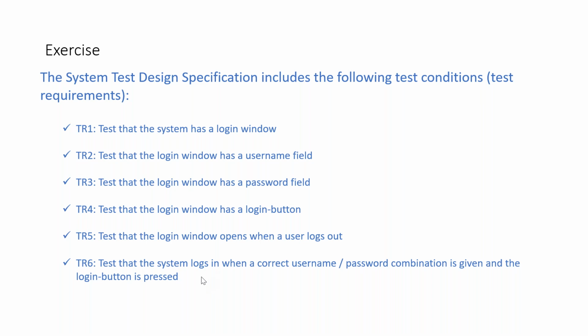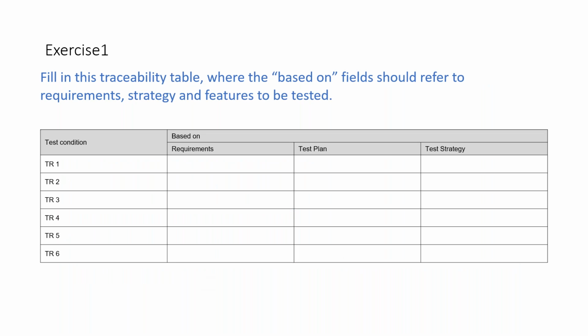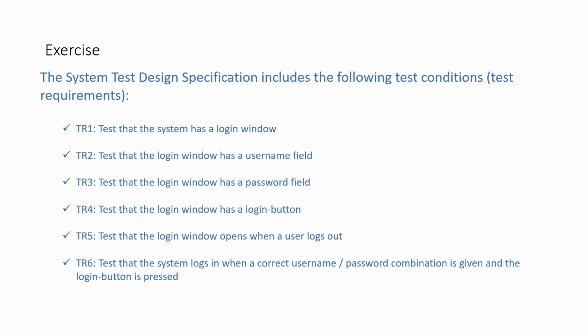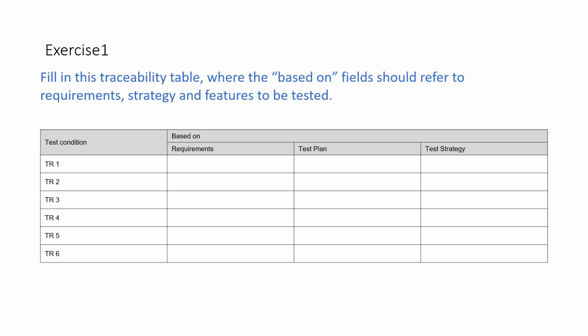As a test manager, things will not be as simple as this, but the exercise really focuses on how, based on this information, you will build a traceability table, where you have to link your TR1, TR2 to your backward traceability.